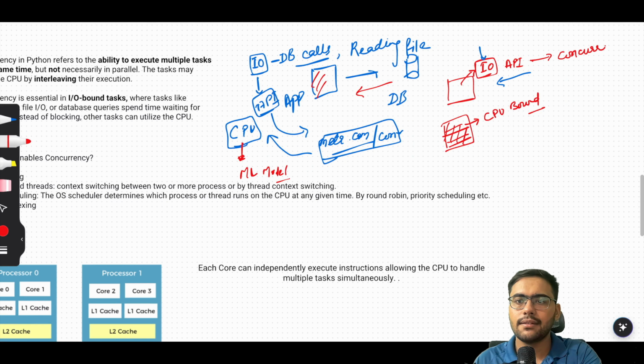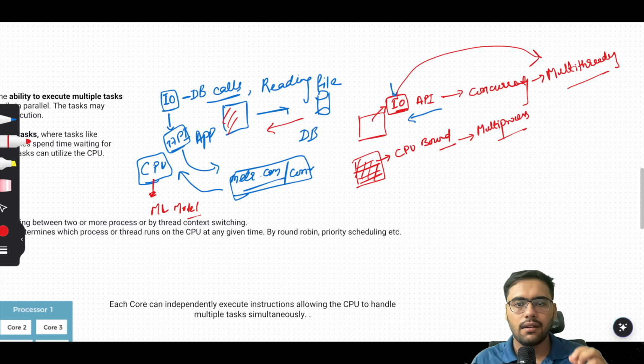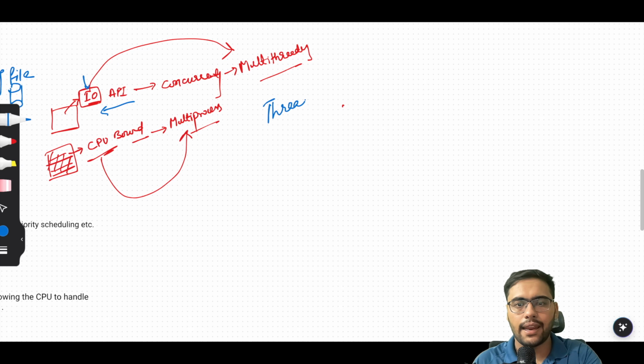For a CPU bound task, please use multiprocessing. We will come to it later. And by concurrency, we use multi-threading. Okay, so this is important. If you have an IO bound task, we use multi-threading. We make multiple threads. If we have a CPU bound task, we have to make multiple processes. So the second thing to understand is the difference between threads and processes.